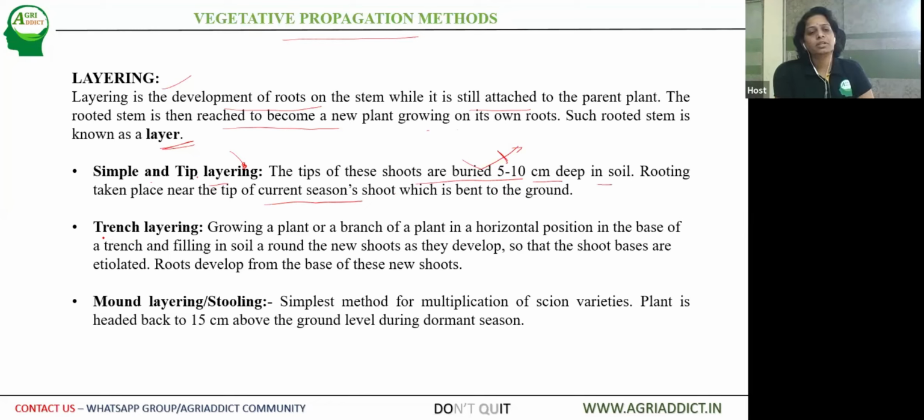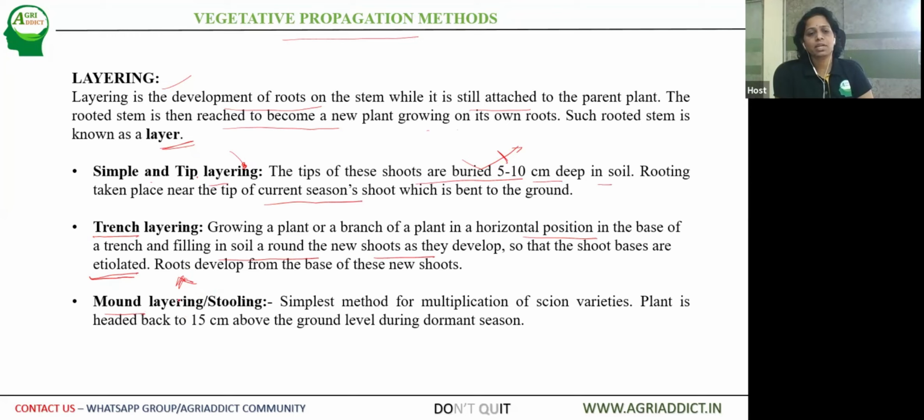So let us go into the details of the next method of layering, that is trench layering. The growing plant or the branch of the plant is kept in a horizontal position at the base of a trench and filled with soil where the buds are active and new shoots may develop. The shoot bases are etiolated, so they are not given sufficient light. Thereby the roots also develop from those places. Hence we can cut them and use them as new plants. Used for commercial cultivation of new plants.